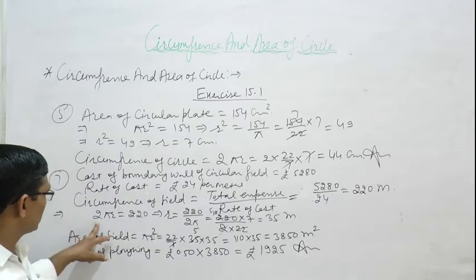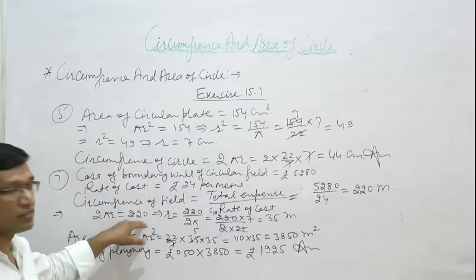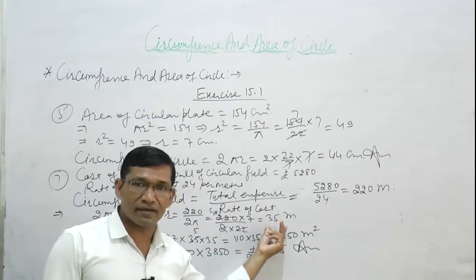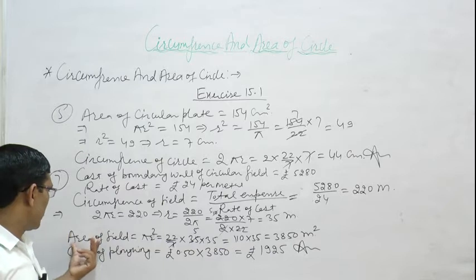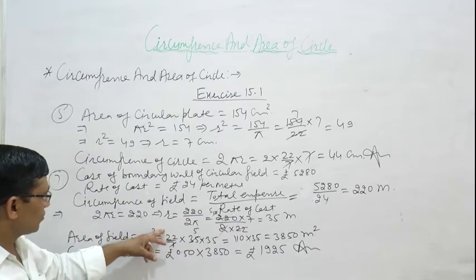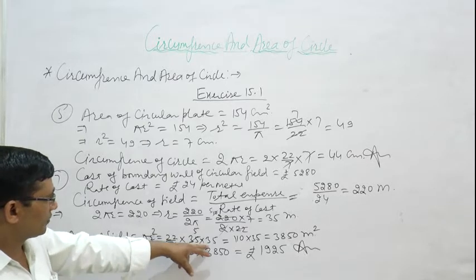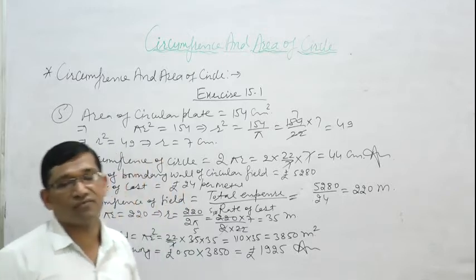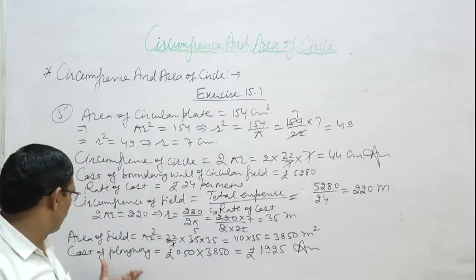So circumference of circle is 2 pi r. 2 pi r is equal to 220. We get radius is 35 meter. Now we want to find out area of field. Area of field is pi r square. So 22 upon 7 multiply 35 multiply 35, that is 3850 meter square. This is the area of field.